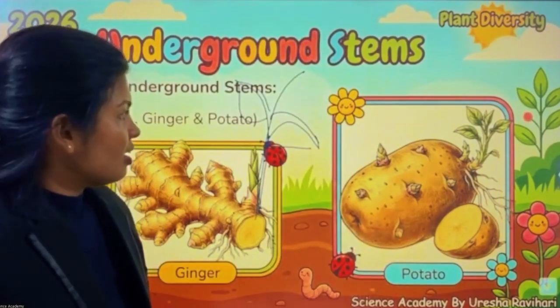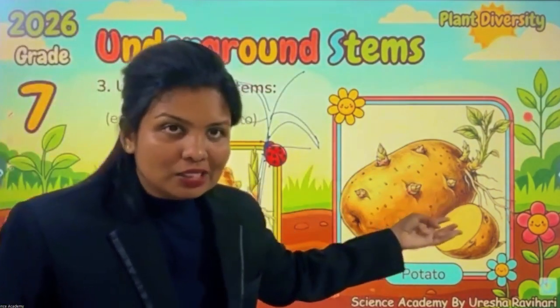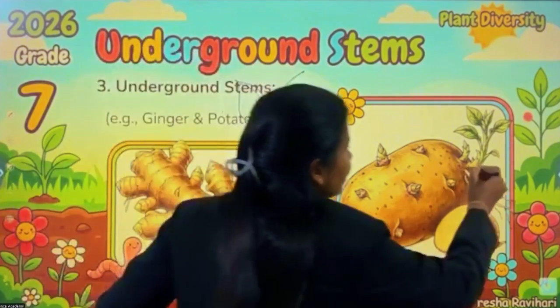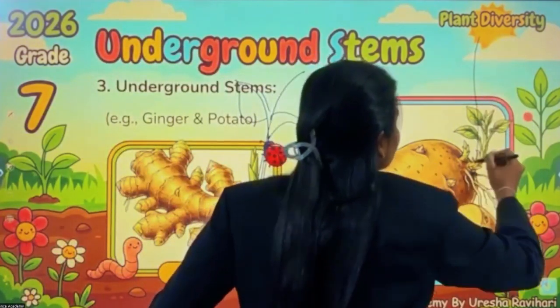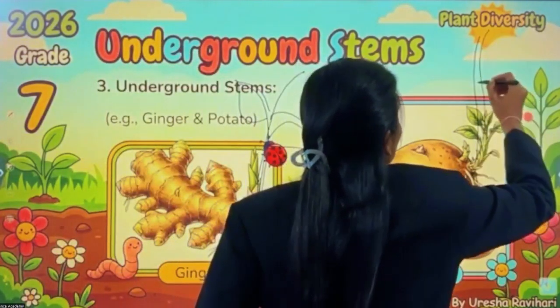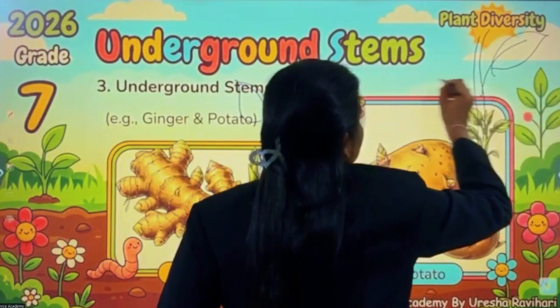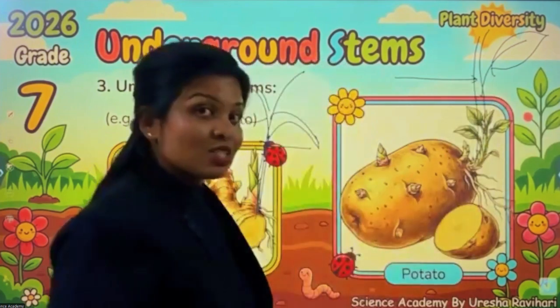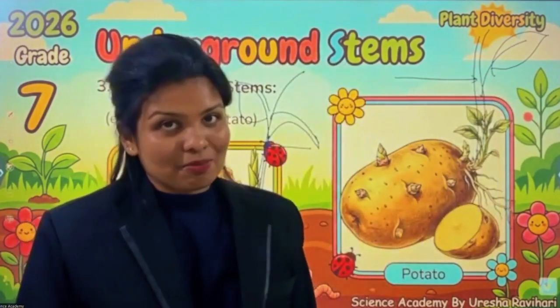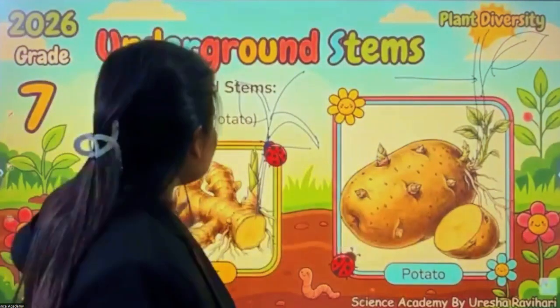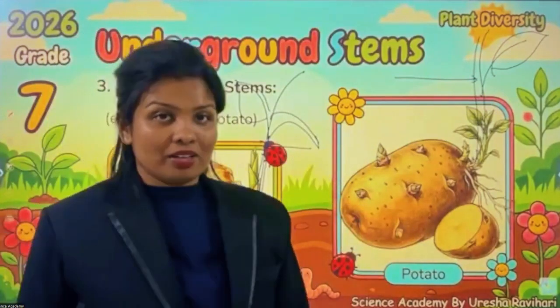Right? This potato also, we can see the plant, the shoot is coming like this with the leaves. We feel that this one is the stem. That is also a fake stem. This is the real stem, underground.